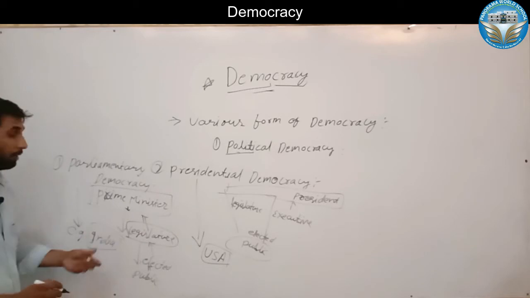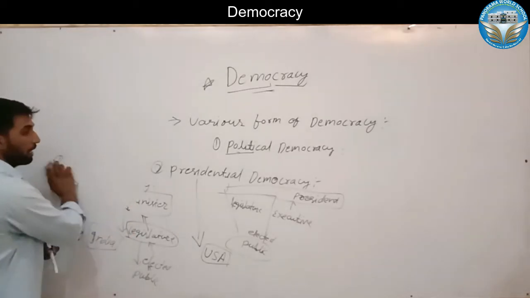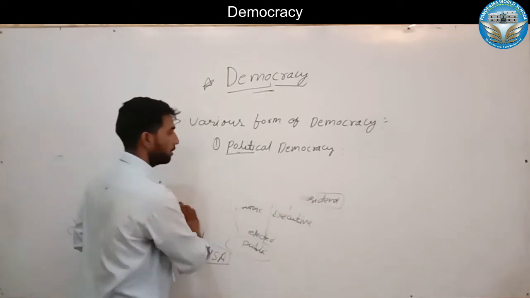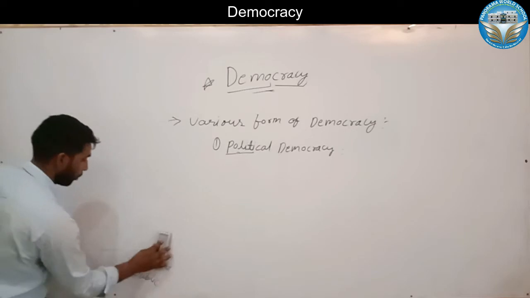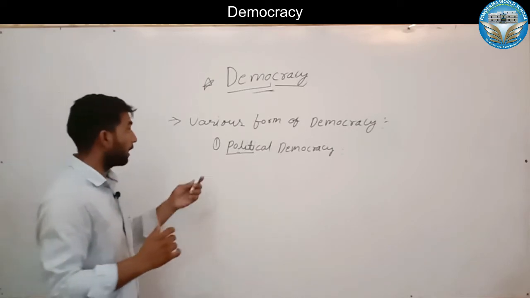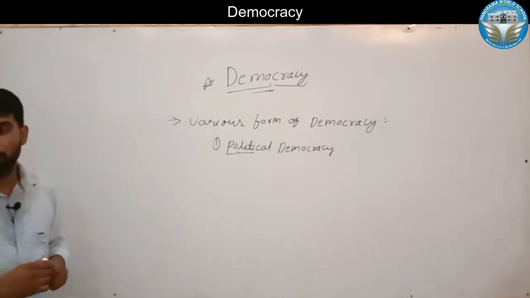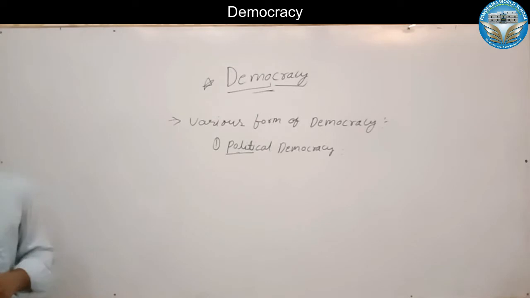So both are clear. Now we have seen that the parliamentary and the presidential are parts of representative or indirect democracy. After that, we discussed some features.